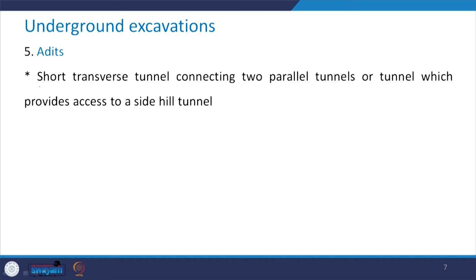Coming to the next category, which are the adits. These are short transverse tunnels which connect two parallel tunnels, or a tunnel which provides access to the side hill tunnel. See, this is how it looks like.